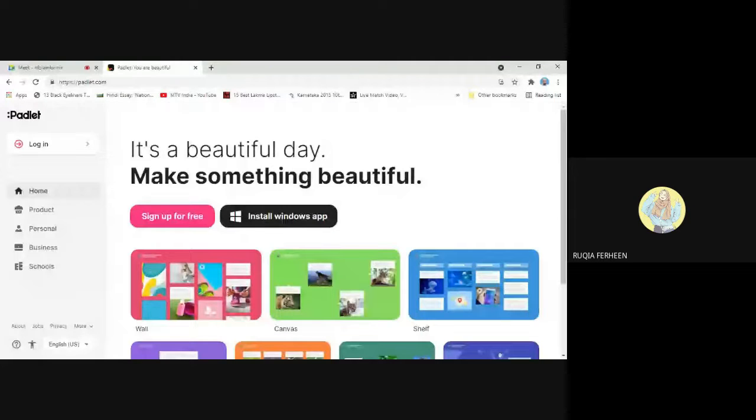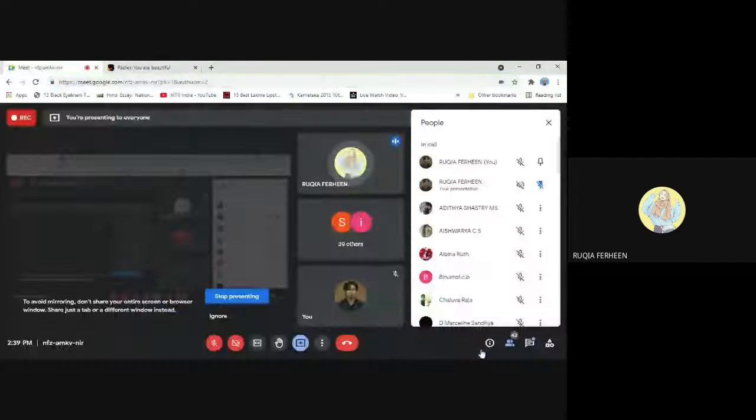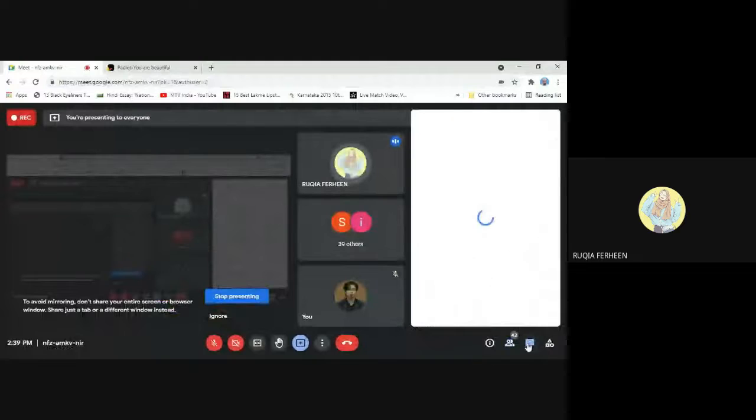So, without any further ado, let's get started. Just a gentle reminder, if you have any doubts regarding the creation of a Padlet, you can select the doubts, or you can just type it on the chat box. So, let's start. First, you'll have to go to this link. I'll send you the link. If you can simultaneously prepare a Padlet, it would be better.